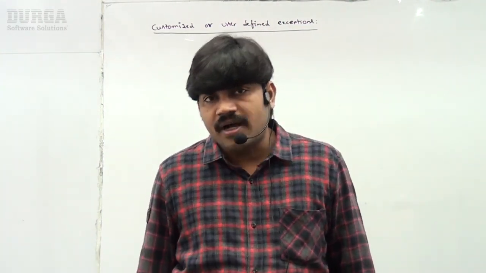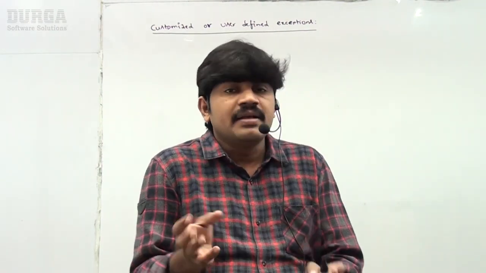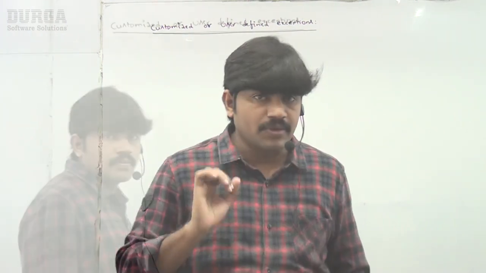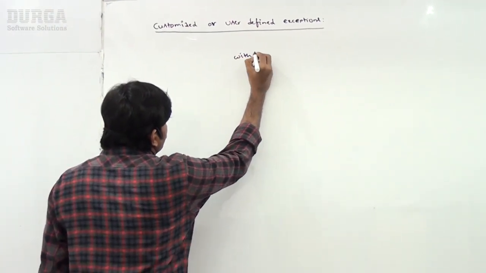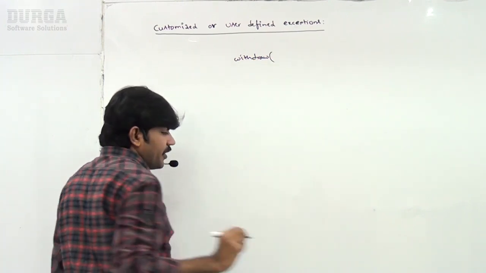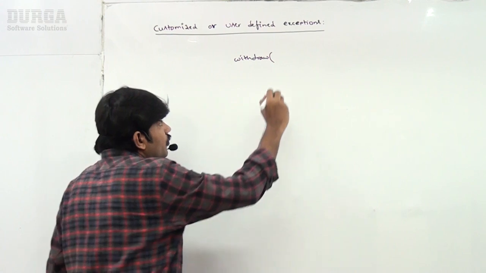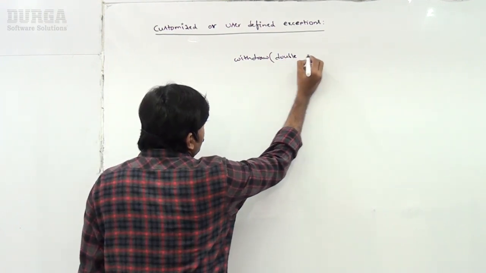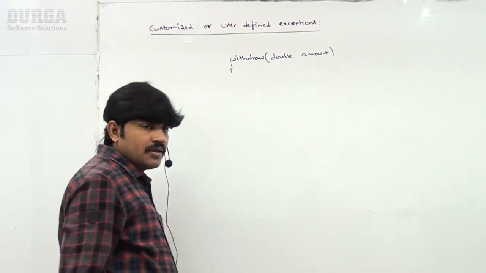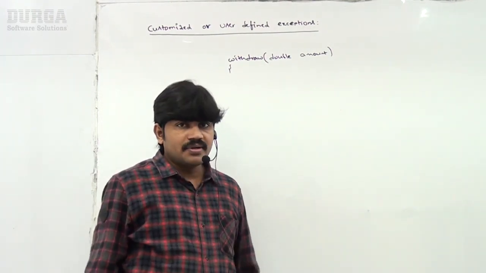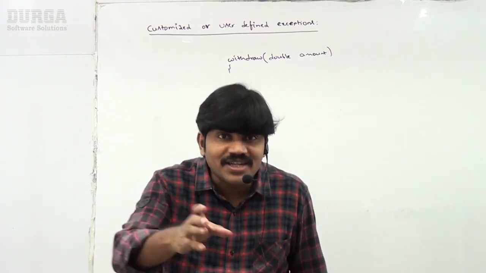Sir, now you may ask, can you please explain with a small example? Just try to get the basic idea and then I will go for an executable program. Sir, I want to implement withdraw functionality. If you want to withdraw, how much amount do you have to withdraw? We have to specify a double amount. Assume in my account 10,000 balance is there, but I'm trying to withdraw 20,000 rupees.